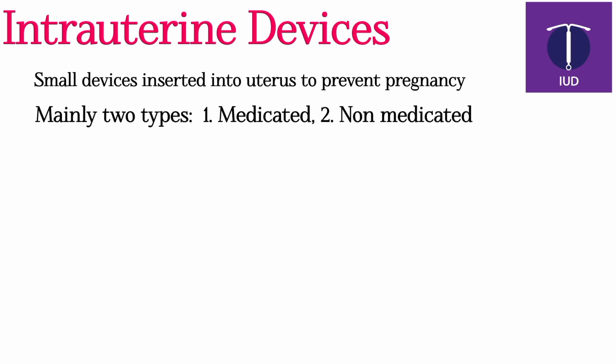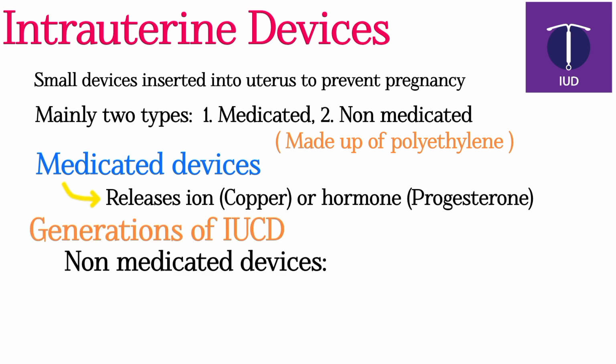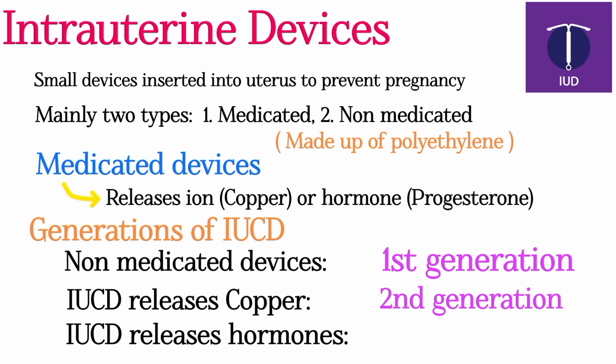Mainly two types are there. One is medicated and another one is non-medicated. Both are made up of polyethylene or other polymers. Medicated intrauterine devices release either a metal ion such as copper or a hormone such as progesterone. Non-medicated intrauterine devices are first generation. Intrauterine devices which release copper ion are second generation. Intrauterine devices which release hormone are third generation.